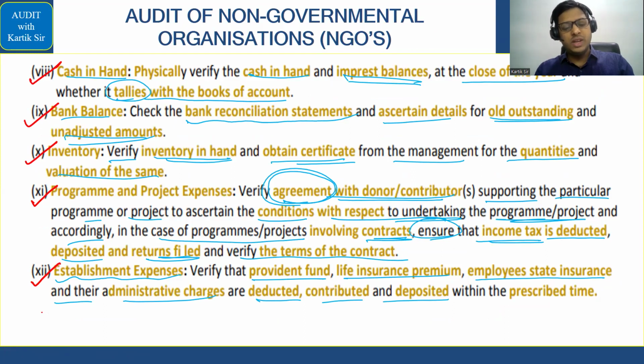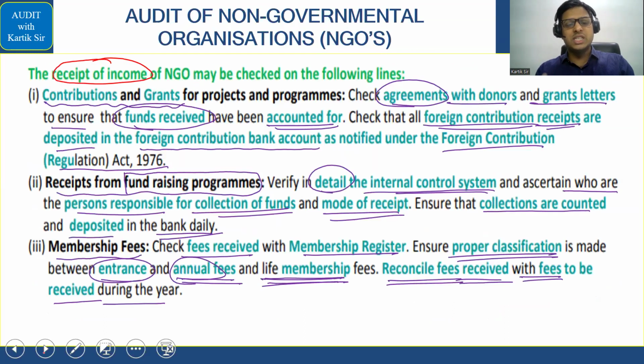Last was receipt of income of the NGO. So we had seen this point here. Again in this, if you had done a story, then we did a story. Otherwise, we had simply memorised it anyway. If you have done a story, then we must have done the lucky day story. But for some crash students, I must have not done it in story format to save time, and we must have just remembered in a simple manner.